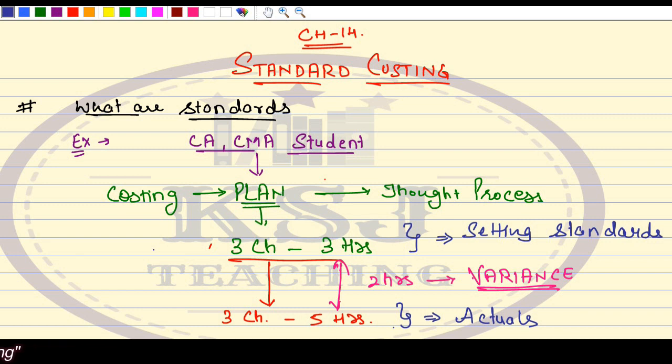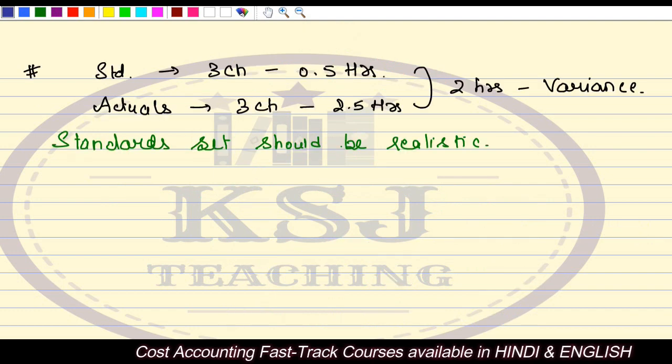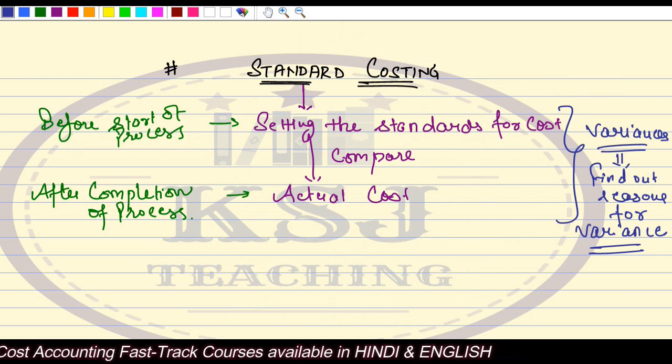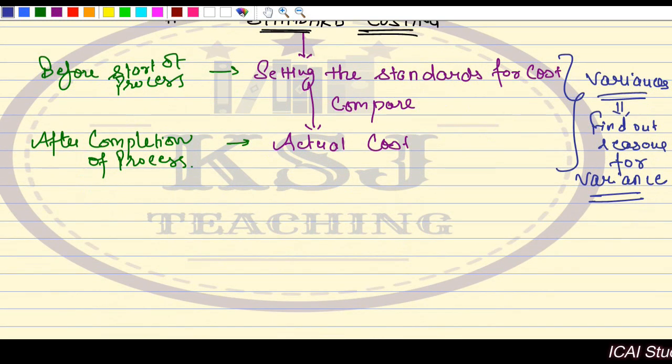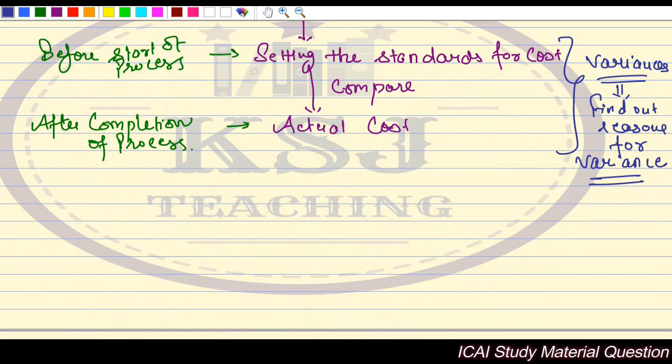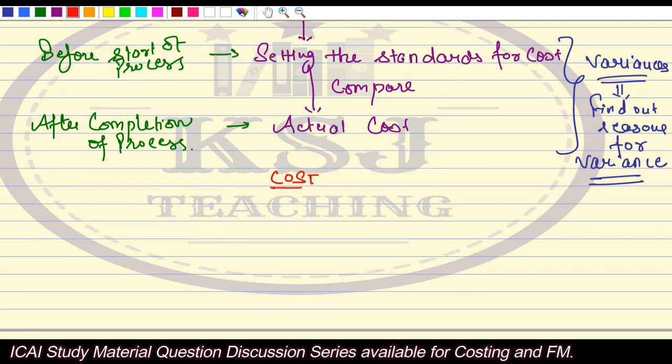You need to understand why there is a difference between the standards and the actuals. You need to first find out the reason behind that variance. Similarly, in a manufacturing process, when we set the standards for a cost and compare it with the actual cost, we need to find out the reasons for the difference. Clear? Now, when we talk about costing, we are using the terms standard cost and actual cost. That means we are using the term cost, right?